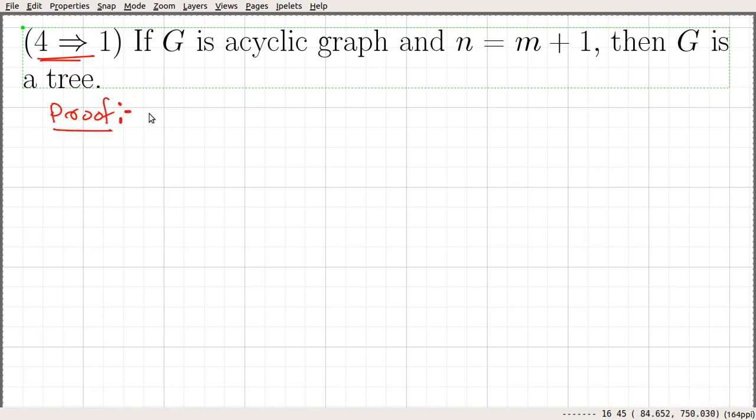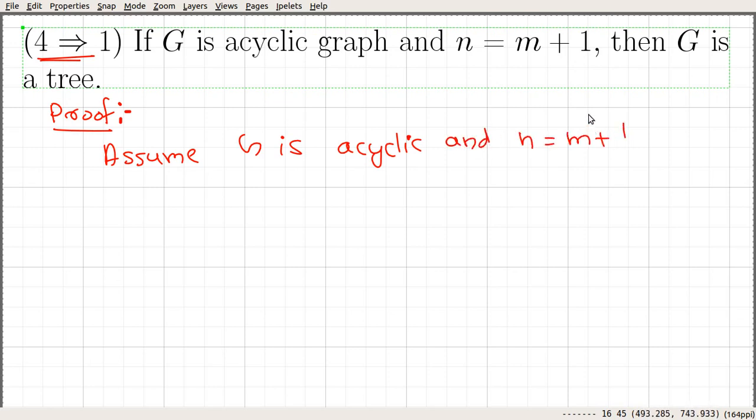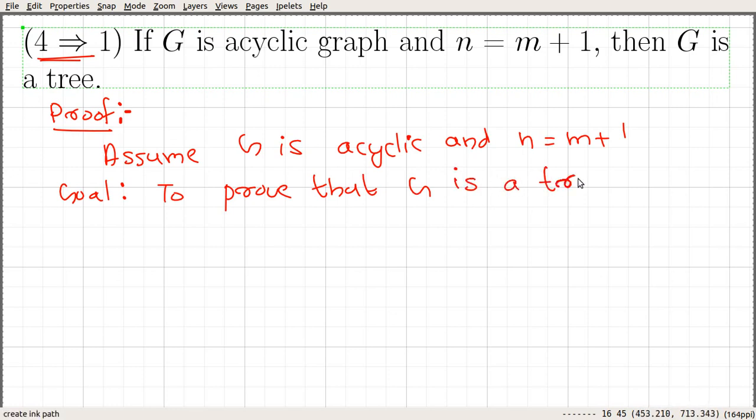So assume that G is acyclic and n equal to m plus 1. Our goal is to prove that graph G is a tree.